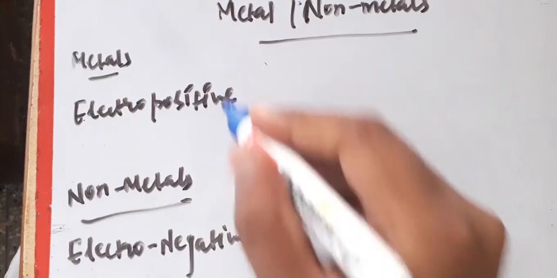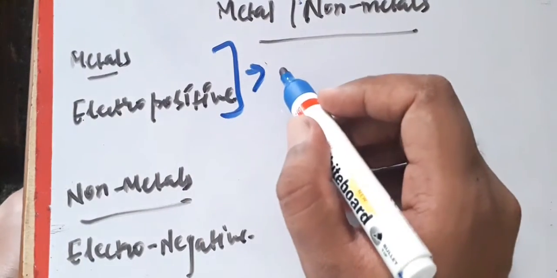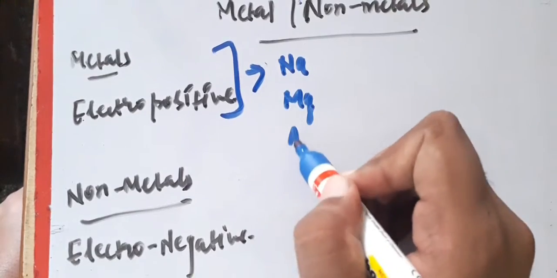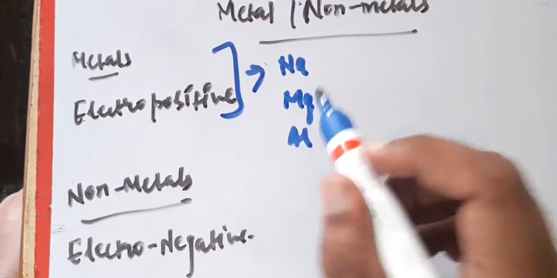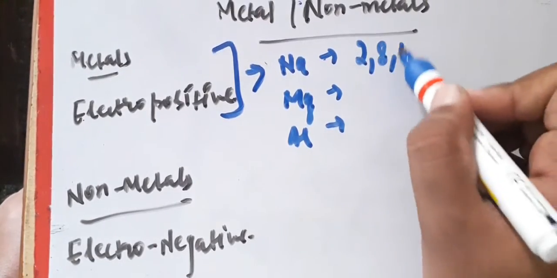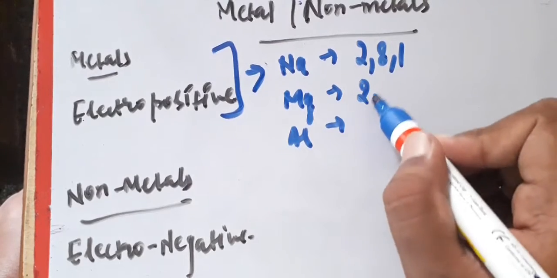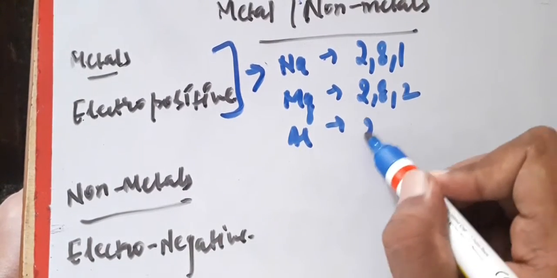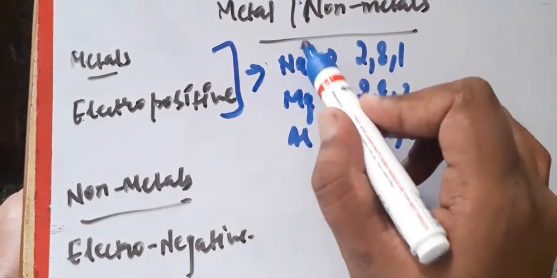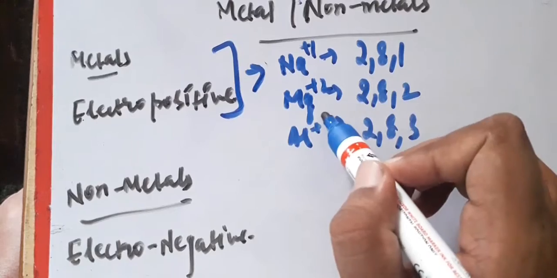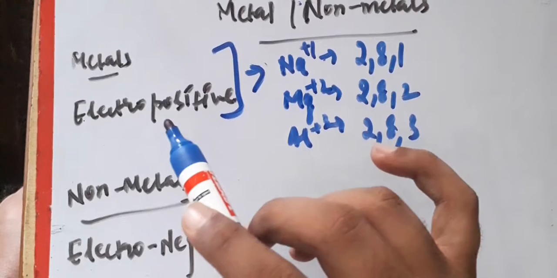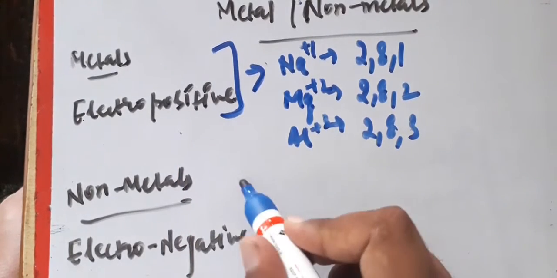So if we talk about electropositivity, then we'll take some examples, right? We'll take some examples like sodium, magnesium, aluminium. These three are our metals. We'll see what valency they carry. If we do their electronic configuration, sodium is 2,8,1. Magnesium is 2,8,2, and aluminium 2,8,3. To complete their octet, they lose their electrons, so they will carry a positive 1 charge, positive 2 charge, positive 3 charge. So we can see that metals carry positive charges. That is why metals are electropositive in nature.